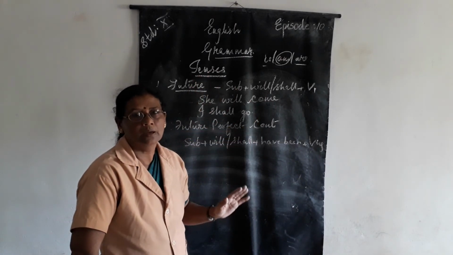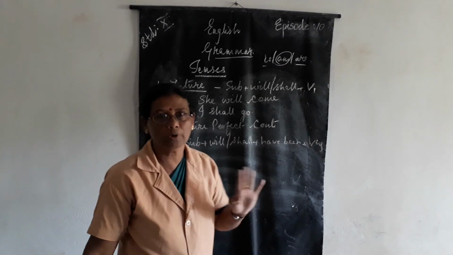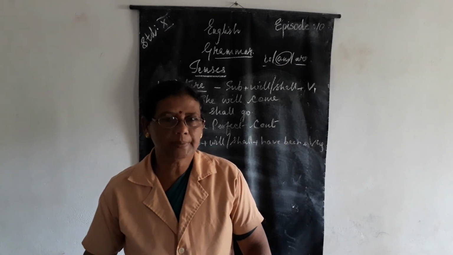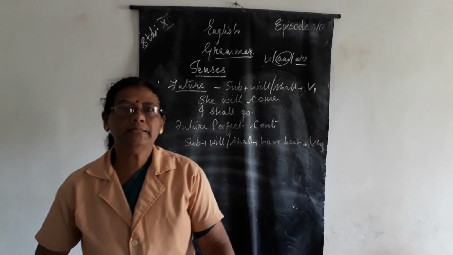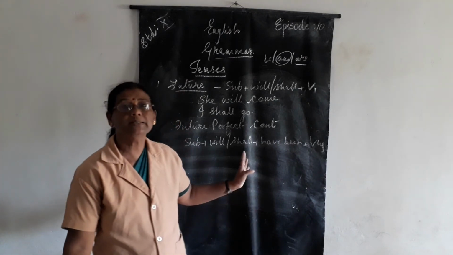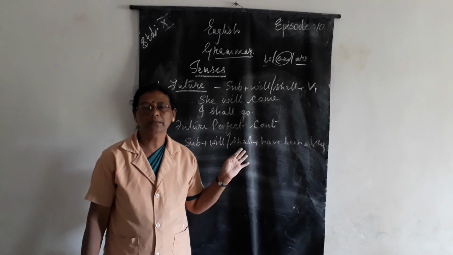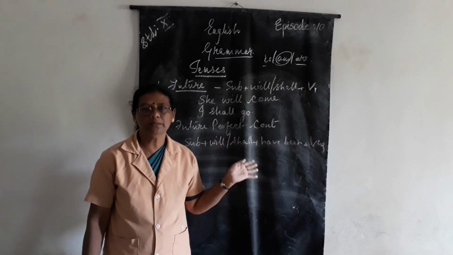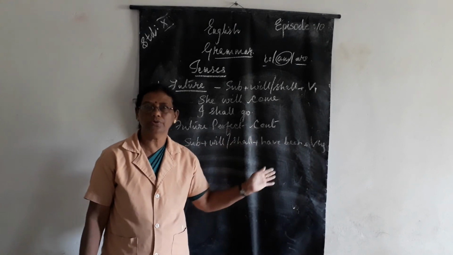Present tense, past tense and future tense, isn't it? In the present, four are there. Which are they? Simple present, present continuous, present perfect tense and present perfect continuous. Coming to the past, again the four are there. Which are the four? Simple past, past continuous, past perfect and past perfect continuous.